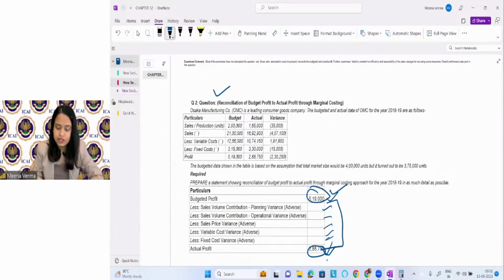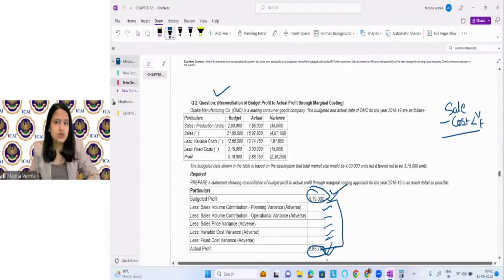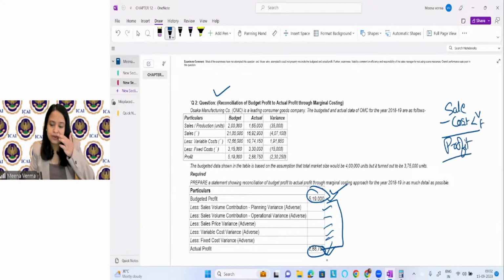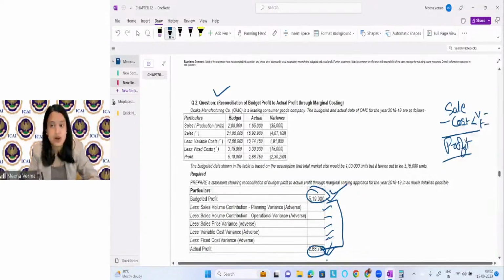So what they have mentioned, see, the point is that you can see we have the sale, minus we have all the costs. It can be variable cost, it can be fixed cost. So sale minus cost will be the profit of the company. So this will be what? The profit of the company. Now the point is that you can see variable and fixed costs we can have. Sale minus cost is profit.